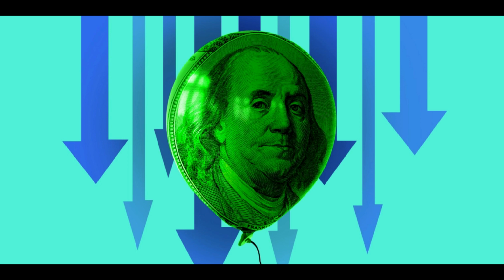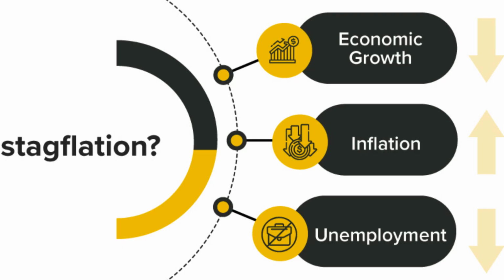Another factor that can contribute to stagflation is a decrease in aggregate demand. This can occur when consumers and businesses become pessimistic about the future of the economy and decide to reduce their spending. When this happens, businesses may see a decrease in demand for their goods and services, which can lead to a decrease in economic activity. This can then lead to high levels of unemployment, as businesses are forced to reduce their workforce to cut costs.